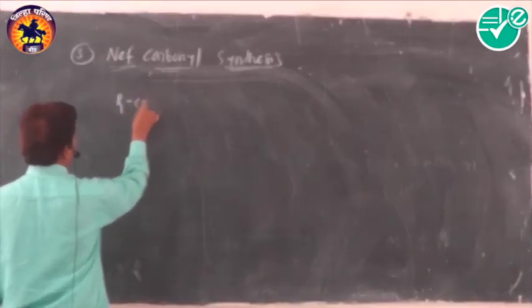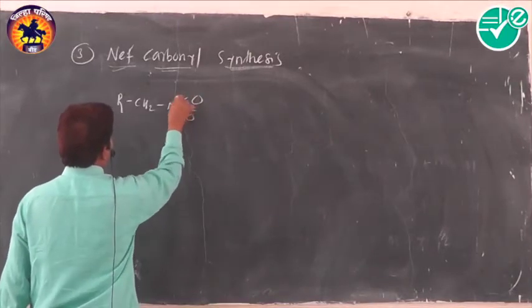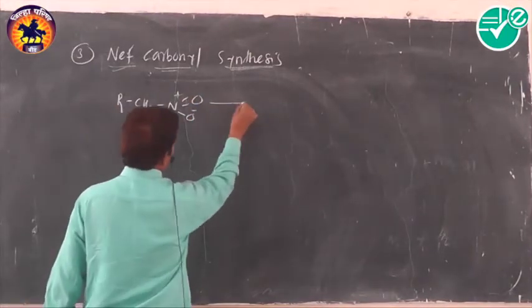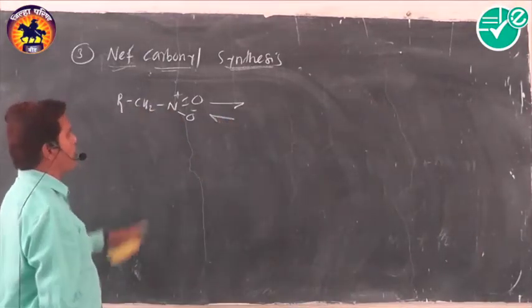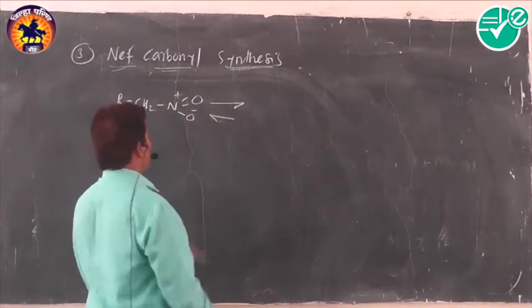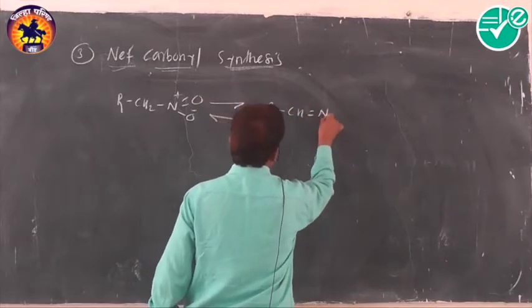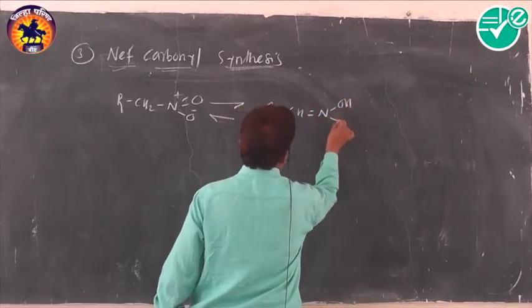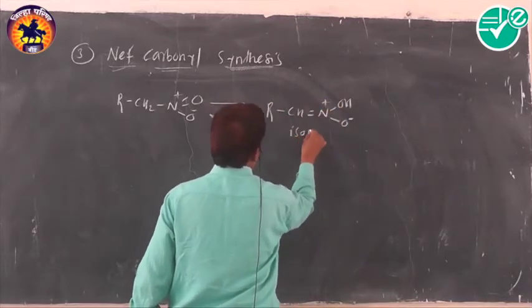Here is the example of primary nitroalkane. We know this is the nitro form. We know this shows tautomerism, and this tautomerism is only possible because of transfer of a proton from the alpha carbon to the more electronegative oxygen atom. As it shows such tautomerism, the double bond gets shifted here, and we get such a form, and this form is called the isonitro form.